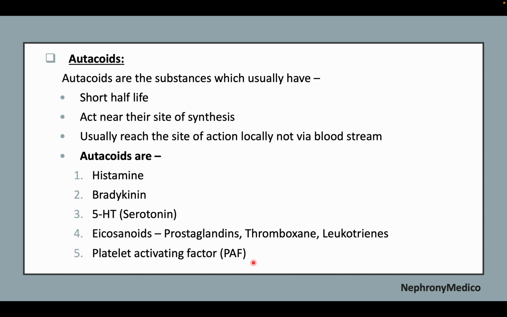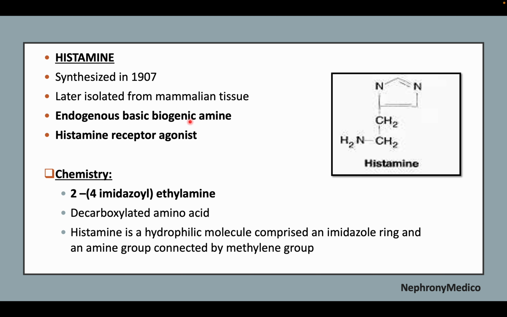Now, histamine was synthesized in 1907. It is an endogenous basic biogenic amine and histamine receptor agonist. The chemistry is 2,4-imidazoyl ethylamine and it is a decarboxylated amino acid. It is a hydrophilic molecule comprising of an imidazole ring and an amino group connected by methylene group.